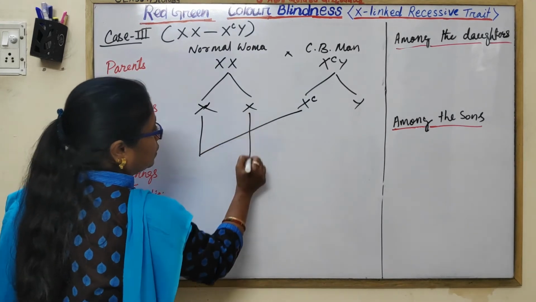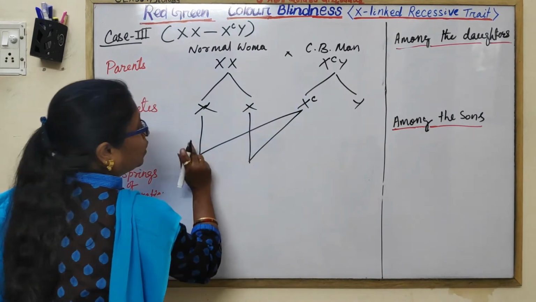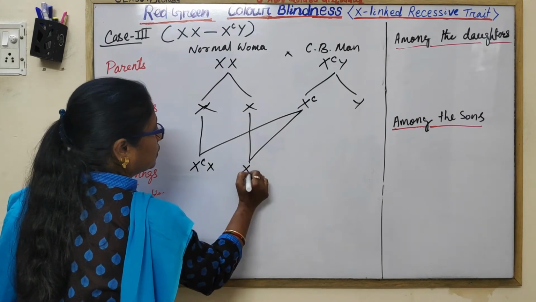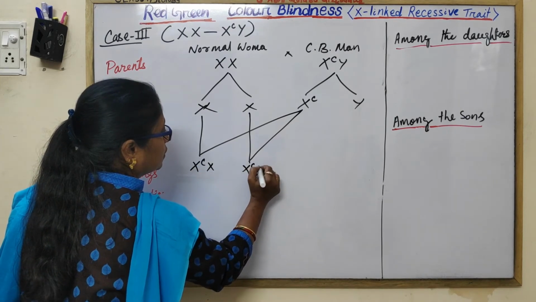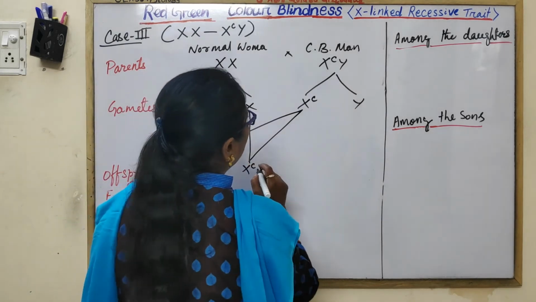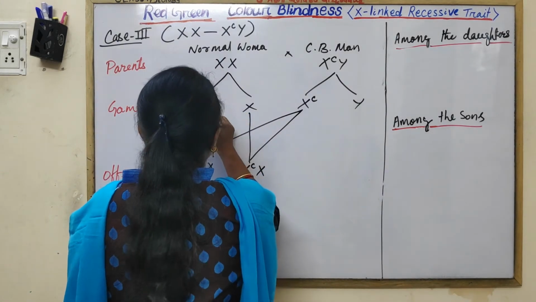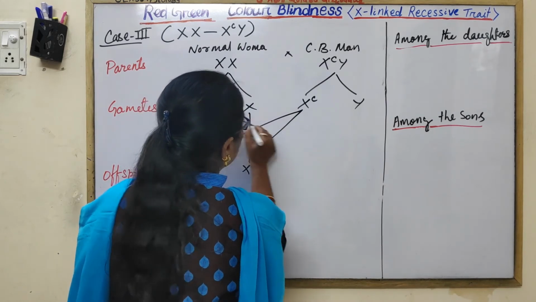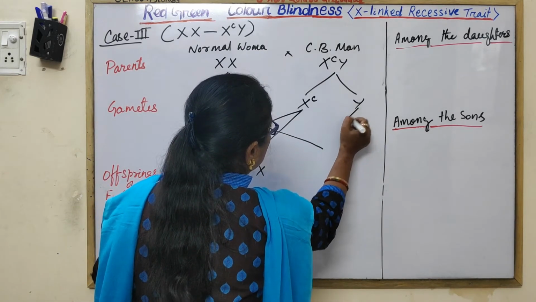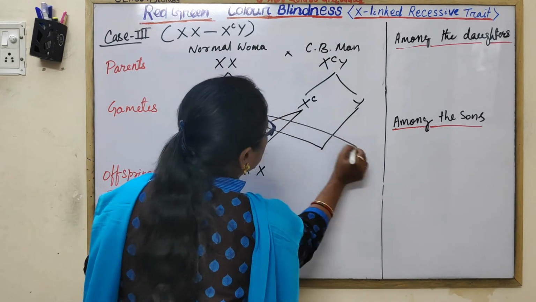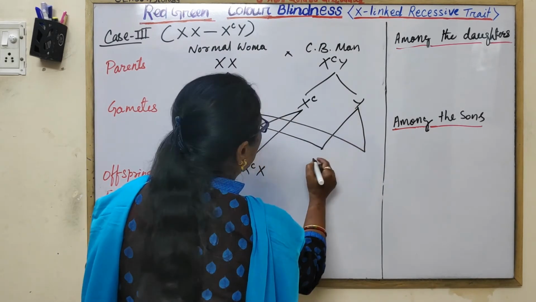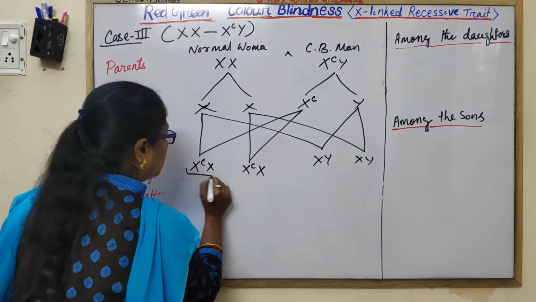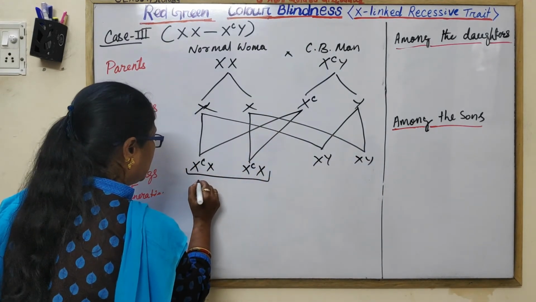Again, all the daughters are carrier and all the sons are normal.